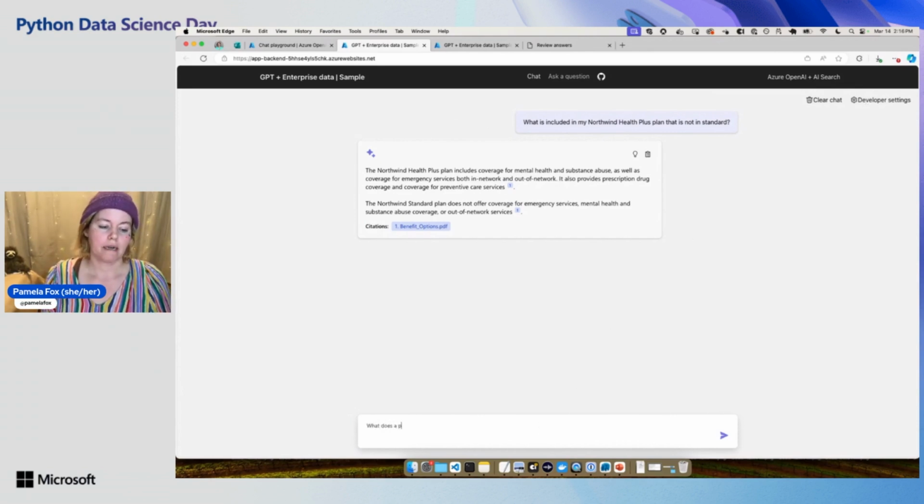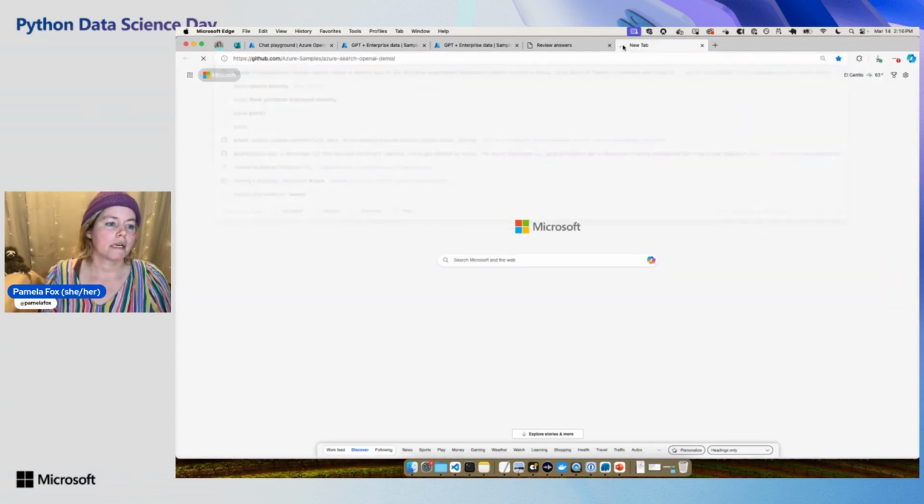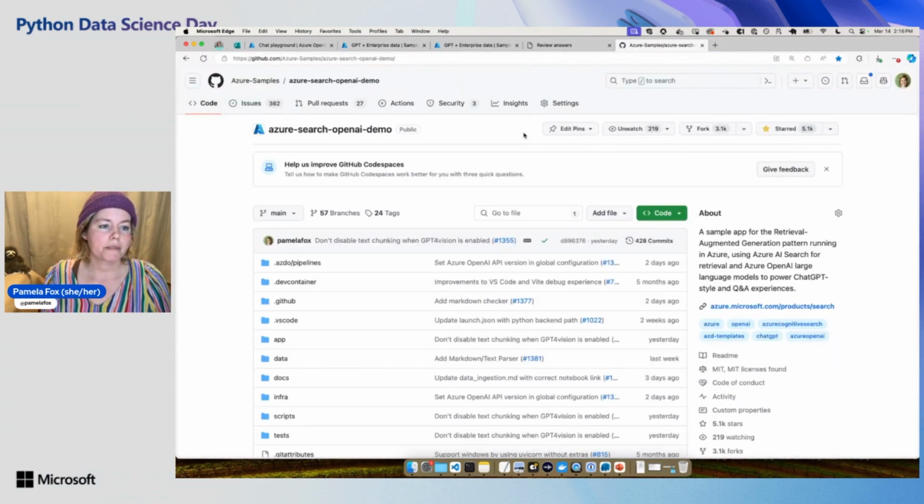So what does a product manager do? I'll ask that question. And this is all using this repo here. This is an open source repo. So if you do want to develop a RAG application, I recommend our repo. It's got quite a few features, and it's been deployed thousands of times. So we've been learning a lot in this repo about how to develop RAG applications. You can try deploying that yourself if you're interested in a RAG app.